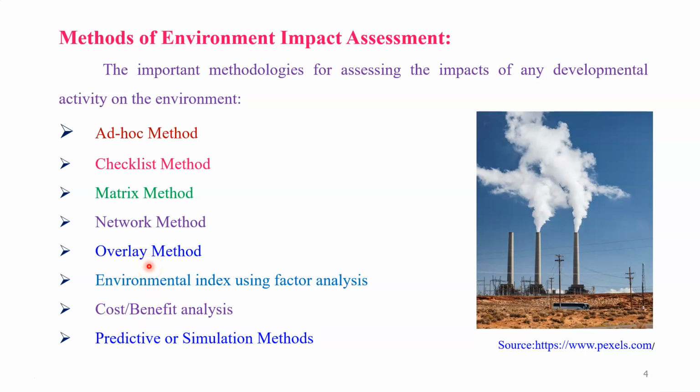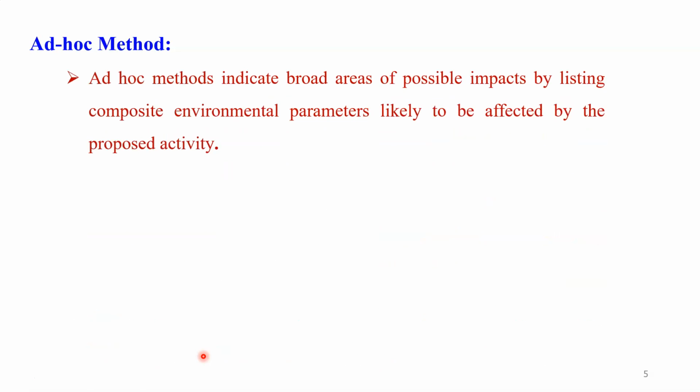Which method we use depends on the nature of that particular project, and what type of environment or ecology, or the various biotic factors, are available in that area. On the basis of these factors and the nature of the project, we use the proper method from those listed here. So let us discuss one method in this lecture in detail. That method is the ad hoc method. Dear student, this is a very important method. The ad hoc method indicates broad areas of possible impacts by listing composite environmental parameters likely to be affected by the proposed activity.